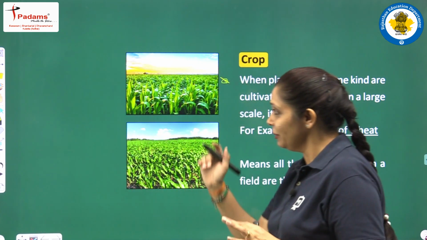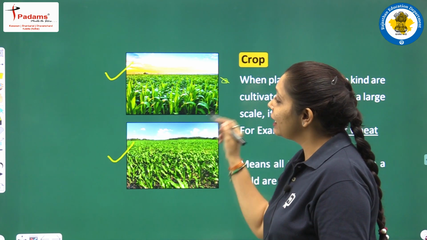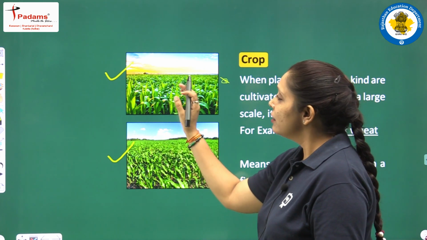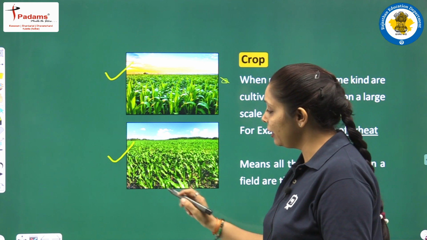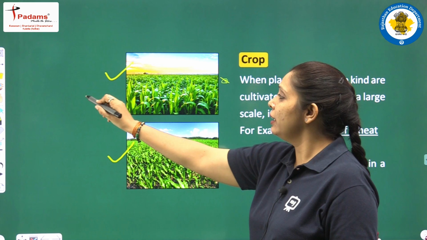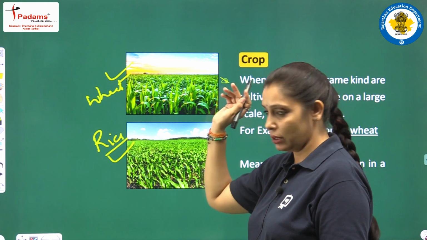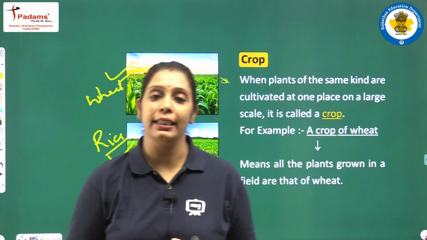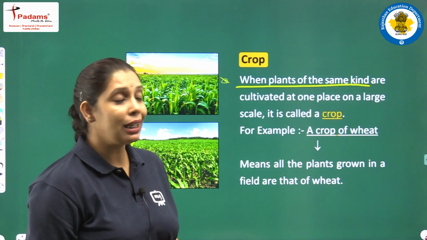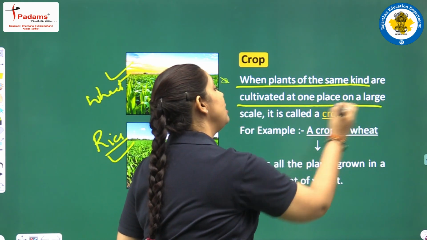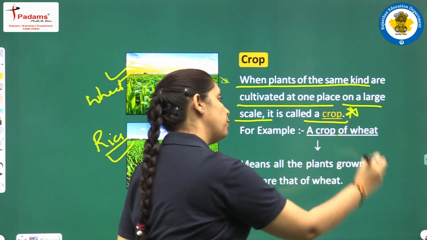Have a look at this picture and the picture below it also. What do you see here? You can observe that the same kind of plants are grown on a field, isn't it? Look here also. Now this same type can be anything. Suppose this is a field of wheat, and this is a field of rice. So what is a crop basically? We can say when plants of the same kind are cultivated at one place on a large scale, it is called a crop. Remember, it is an important question for you.